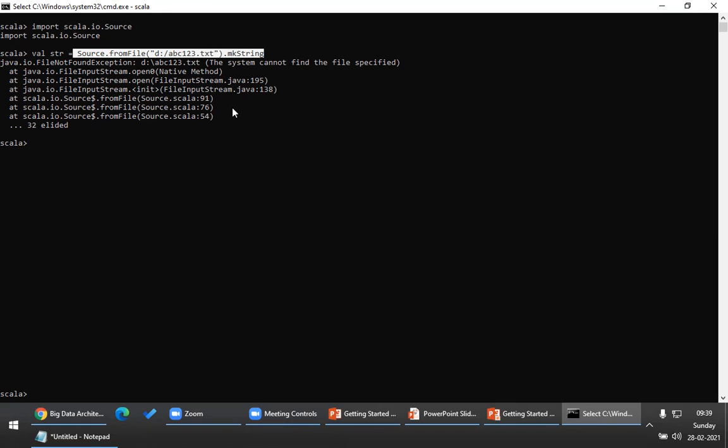So now with the concept of lazy expressions, we will try to avoid this. Very important. With the concept of lazy values, we try to delay the initialization of some variables until the point where they are used in your application. That means until I use this variable anywhere, it will not try to read a file. If I use this variable anywhere in the code, then only it will try to read a file. For example, look at this. I will slightly modify this piece of code and add lazy here. Right, Priya?